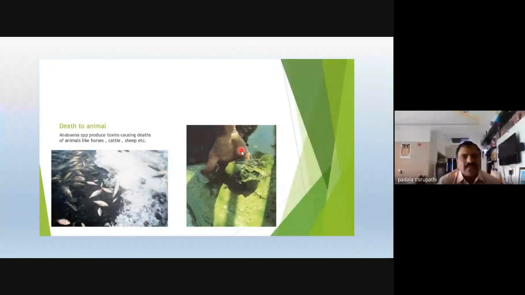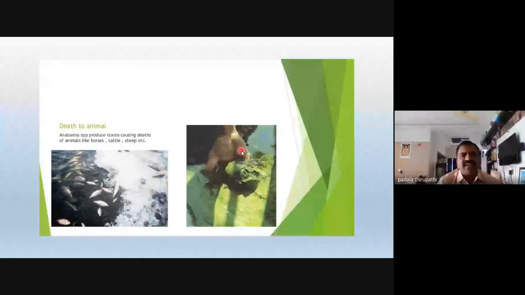So these blue-green algae can also produce toxins. These toxins are harmful whenever the water is drunk by cattle, horses or sheep; they die. Why? Because these toxins are neurotoxins or hepatotoxins.